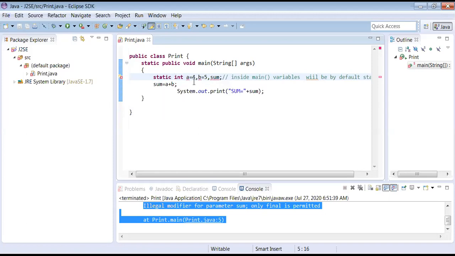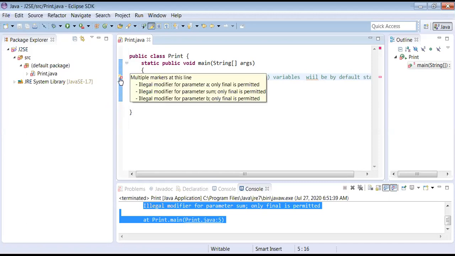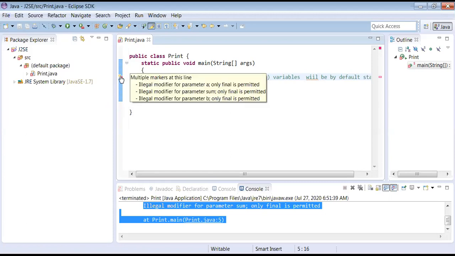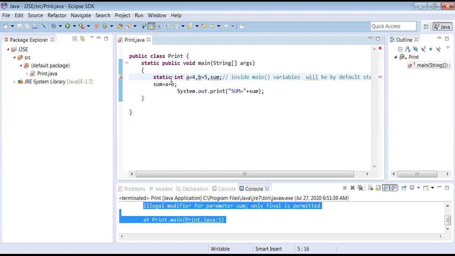But see, it clearly shows the error. See, it says only final is permitted. The word only means one and only one. Final is allowed, but the purpose of final is different. Later on, I will speak about it. But static is not allowed. Even if you don't give it, by default they are static.